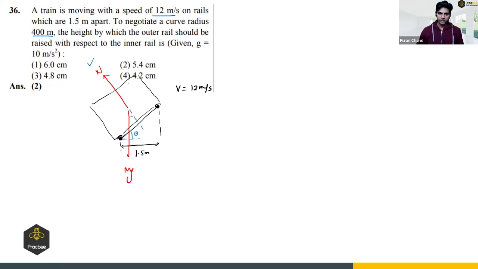So this angle is theta. It will have two components. This component will be N sine theta, and the vertical component will be N cos theta. Now the N cos theta component will balance the weight, and the N sine theta component will provide centripetal acceleration. So we can say N sine theta will be m v square by r, and N cos theta will be equal to mg. So from here I can say tan theta will be equal to v square by rg.